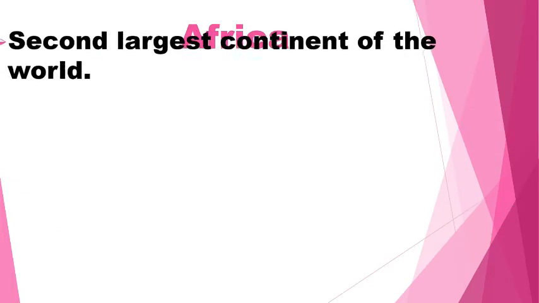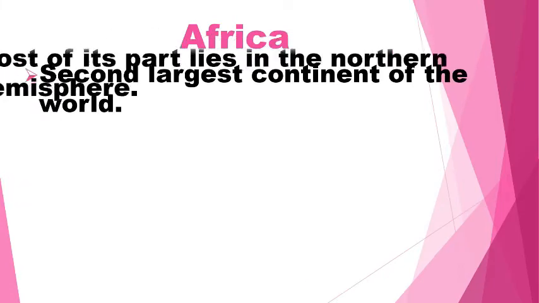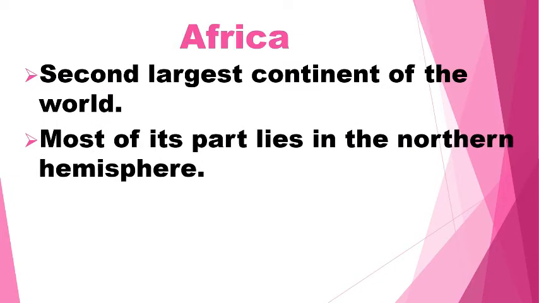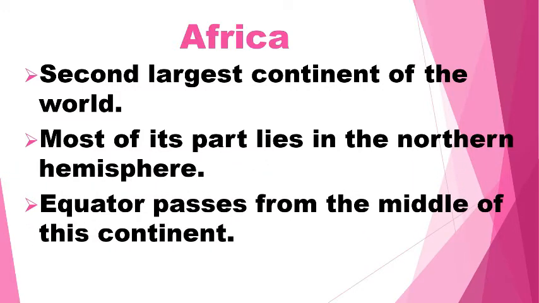Africa. It is the second largest continent of the world. Most of its parts lie in the northern hemisphere. The Equator passes through the middle of this continent.